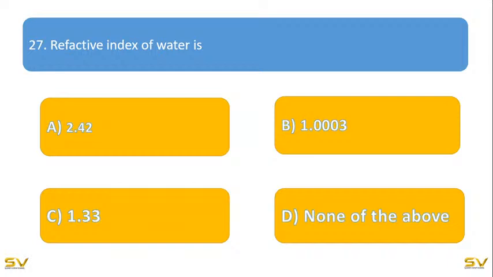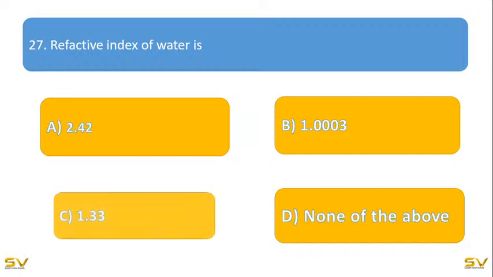2.42, 1.0003, 1.33, none of the above. Yes, I got answers from Sai Lakshmi, Amruta.